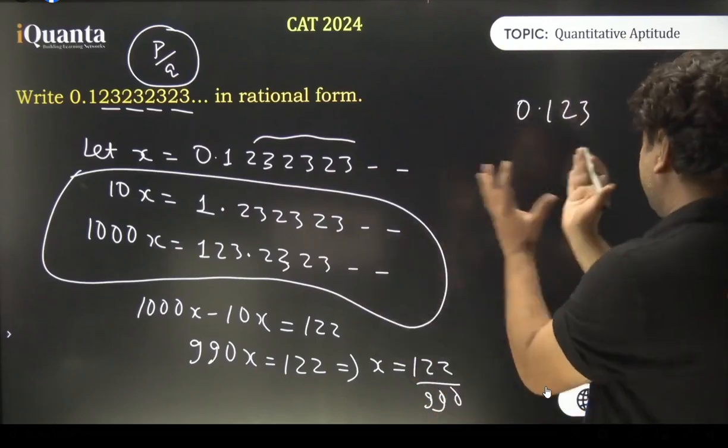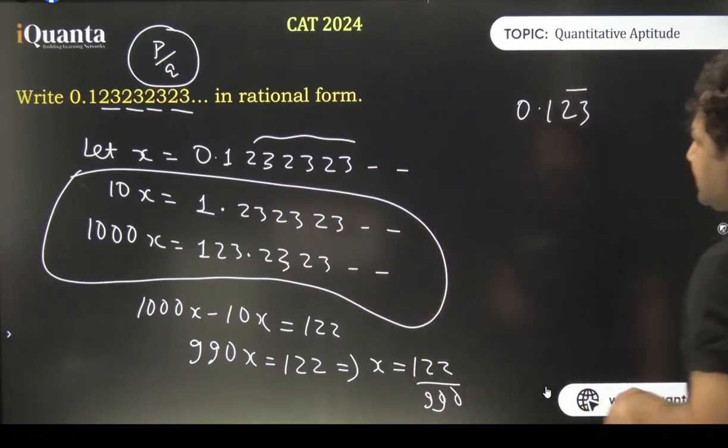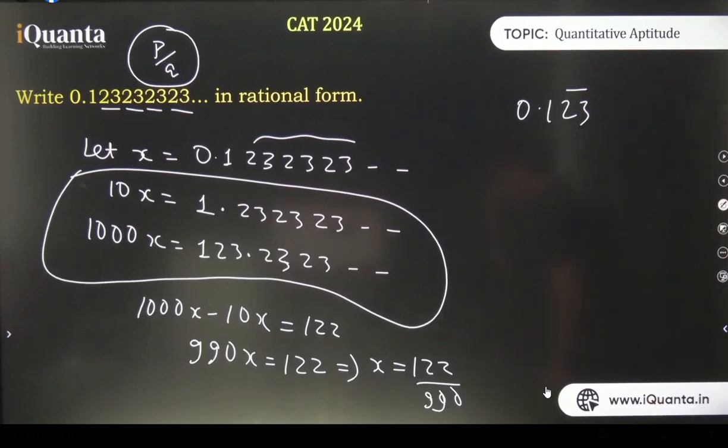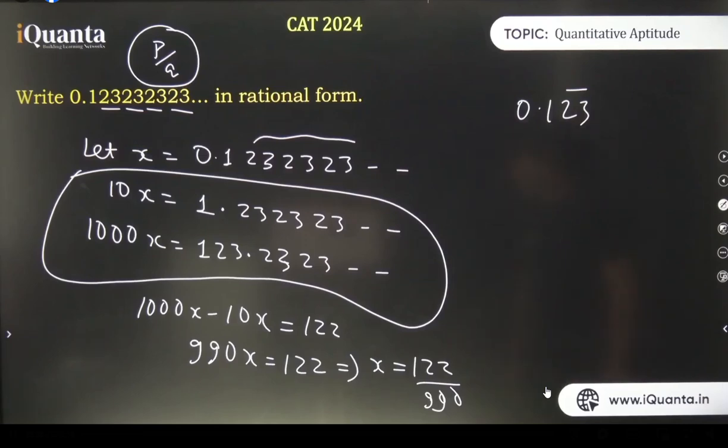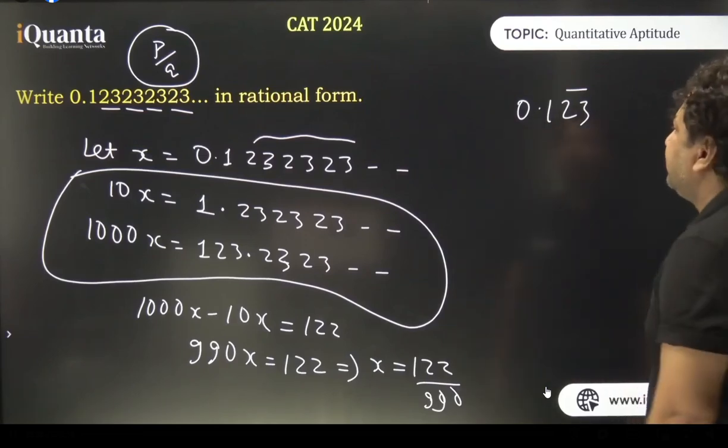0.123. Writing in the short form with a bar. I'll just put a bar over here. Is this clear? The bar is on 2 and 3. All right? Cool. So, what we have to do?